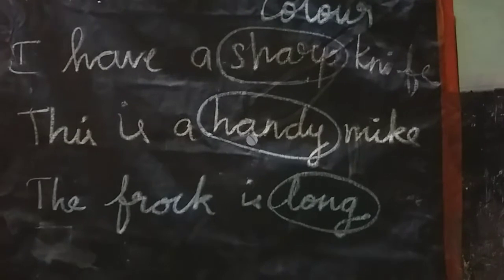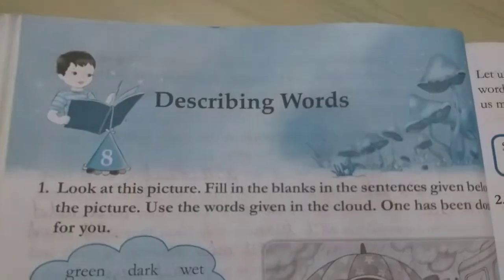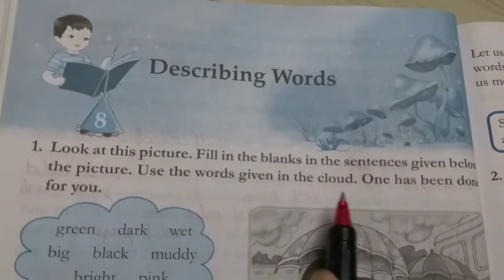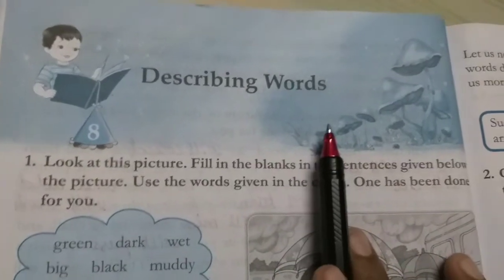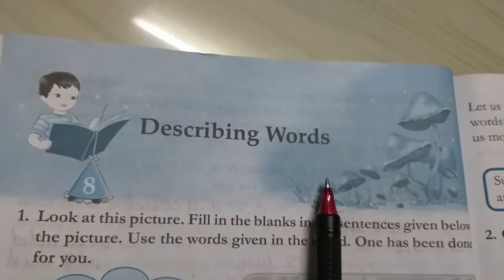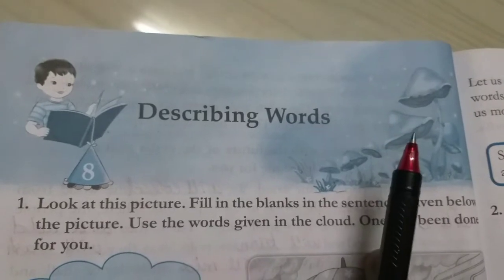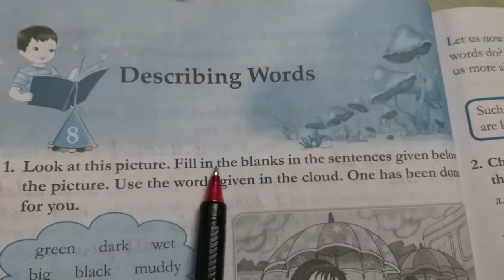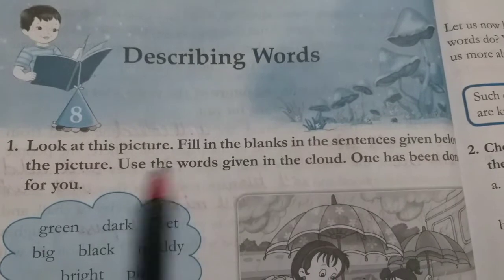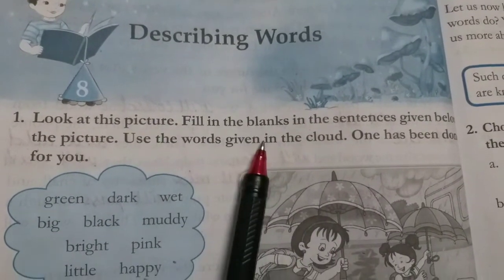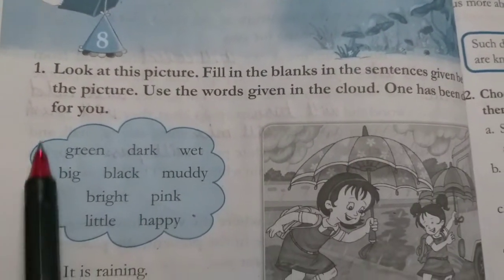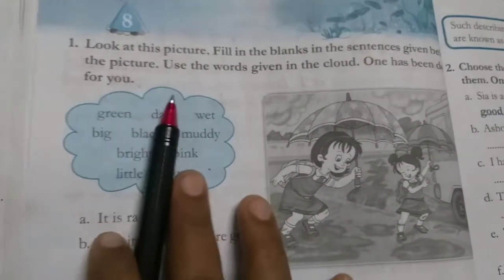Okay. Students, all of you take down Madhuban grammar book. Turn the page number 48. And this is describing words, isn't it? Already, what is describing words? Okay, some words describing the nouns, that is adjective. And look at the picture, fill in the blanks in the sentence given below the picture. Use the words given in the cloud. One has been done for you. And here some words are given, and you have to choose the correct word for these fill-ups.